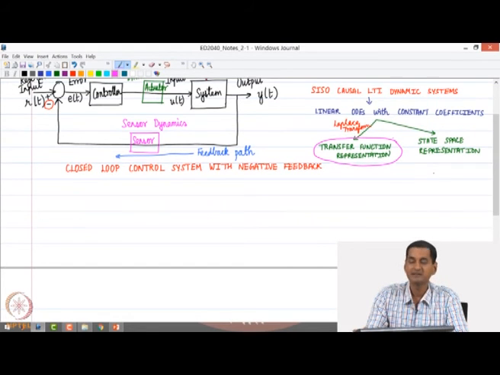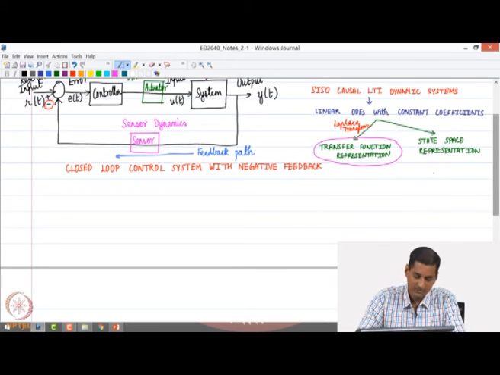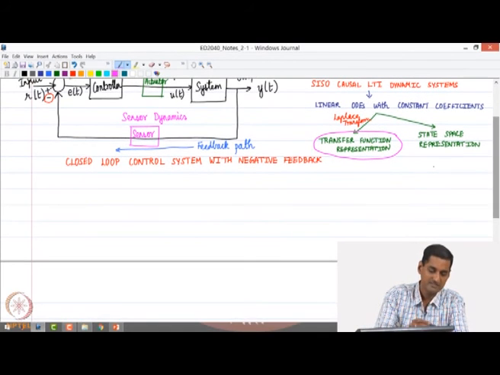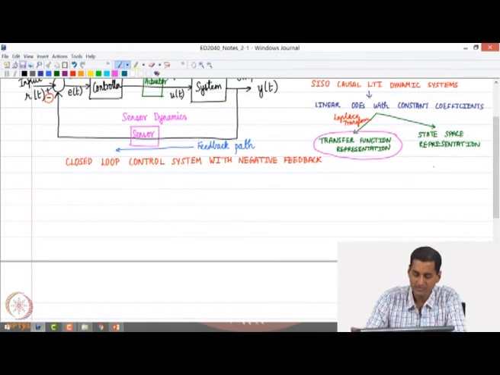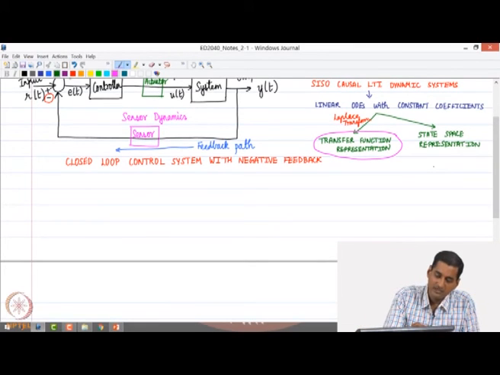All the analysis and control design is going to be done using the transfer function representation, okay. So, these are two common representations of this class of systems that we are studying in this particular course, okay. Now there are a few more concepts that we would be discussing with respect to the general closed loop control system, okay. So, let me write down a set of points, okay.